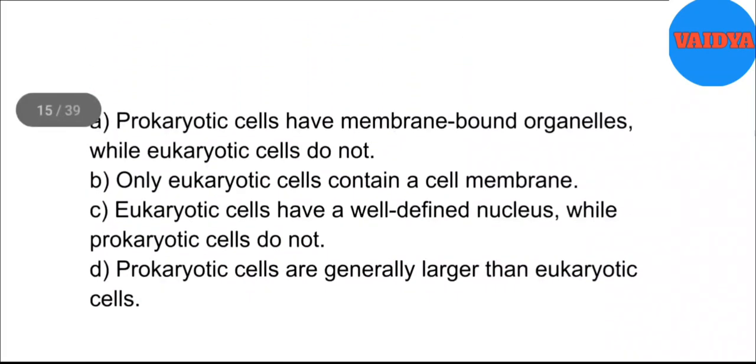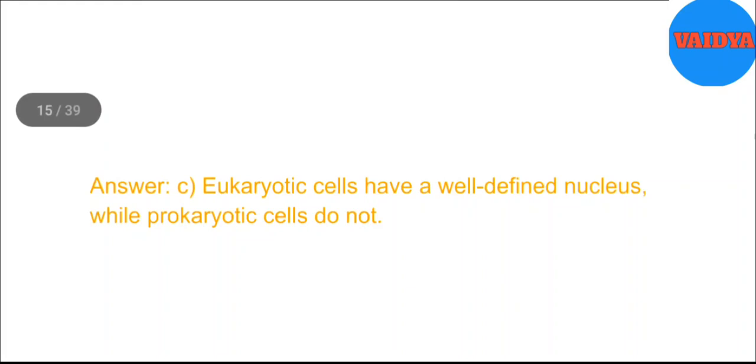19. Which of the following is a key difference between a prokaryotic and a eukaryotic cell? A. Prokaryotic cells have membrane-bound organelles, while eukaryotic cells do not. B. Only eukaryotic cells contain a cell membrane. C. Eukaryotic cells have a well-defined nucleus, while prokaryotic cells do not. D. Prokaryotic cells are generally larger than eukaryotic cells. Answer: C.